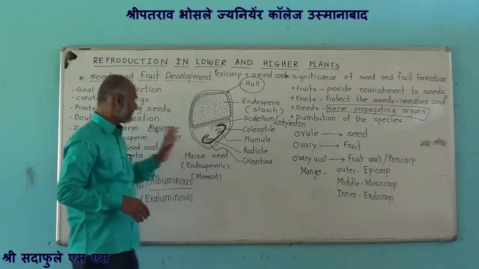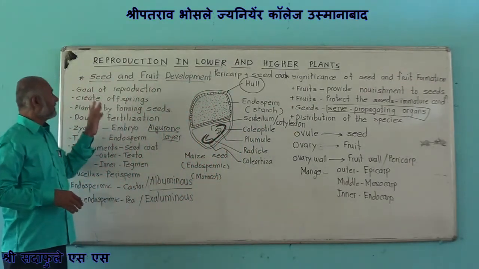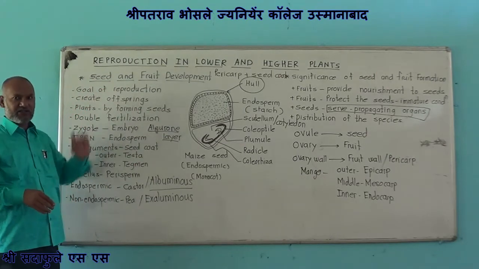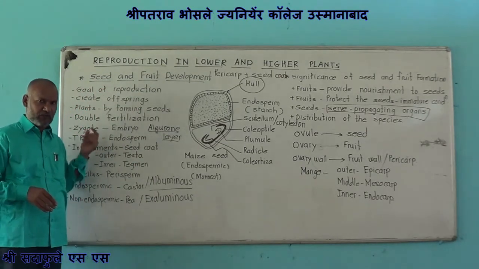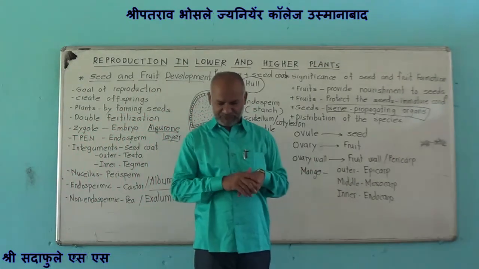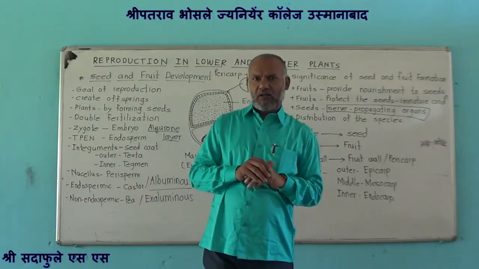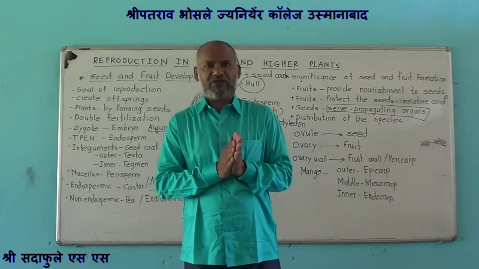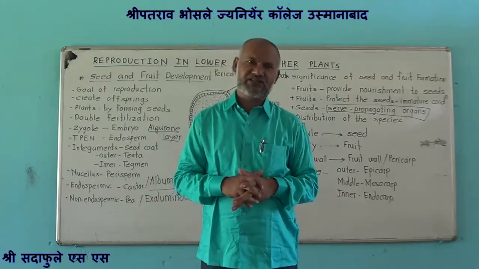So it is the development of seed and fruit. Ovule forms seed, ovary forms fruit. Today we have studied the development of seed and fruit.